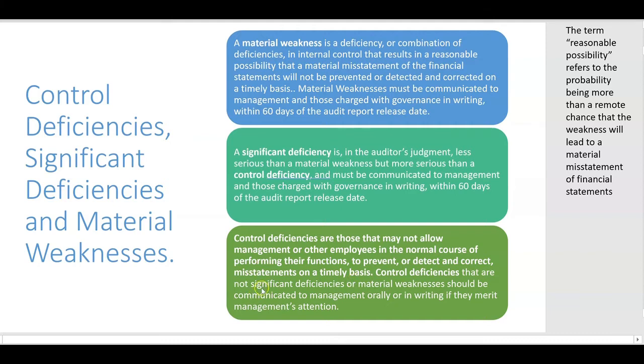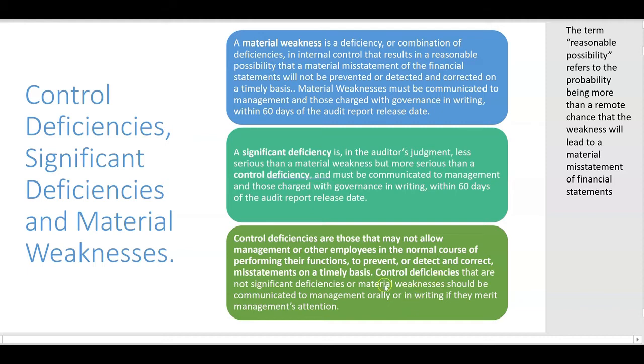What's the difference here? Well, it all starts with the auditor identifying a control deficiency and then, based on professional judgment, determining whether it rises to the level of a significant deficiency or maybe all the way up as high as a material weakness. So if it's just a control deficiency but it doesn't rise to the level, what's the auditor's responsibility to communicate it?